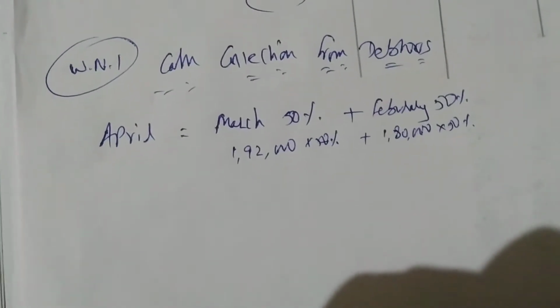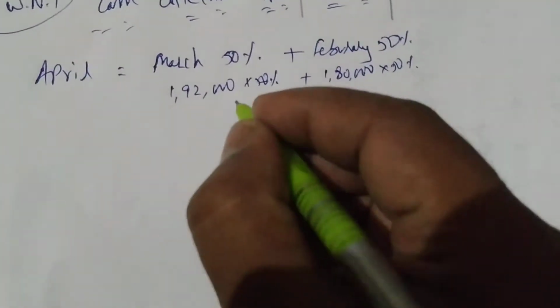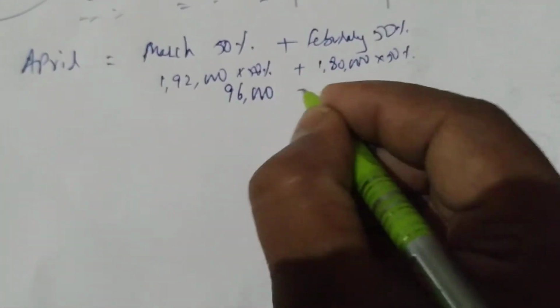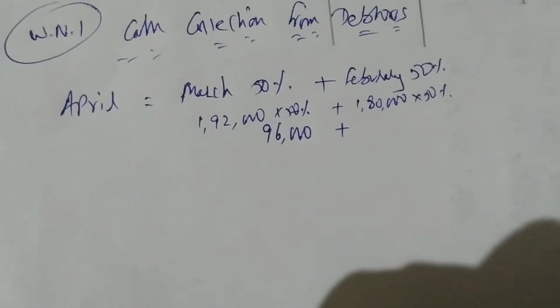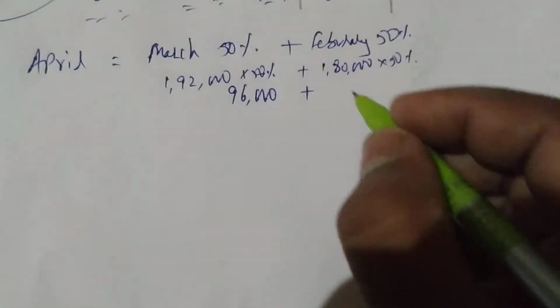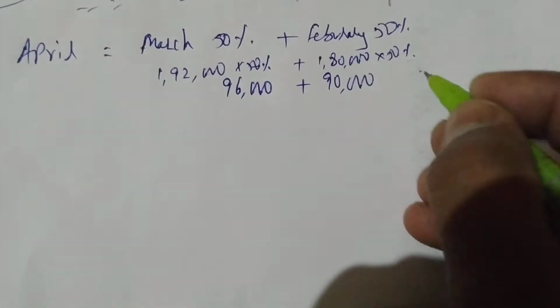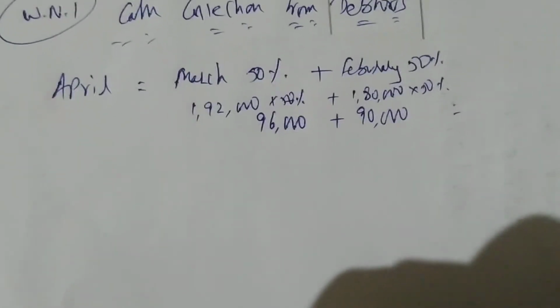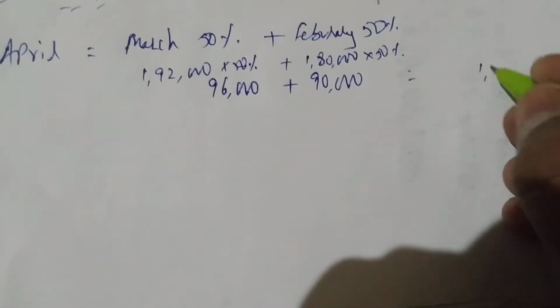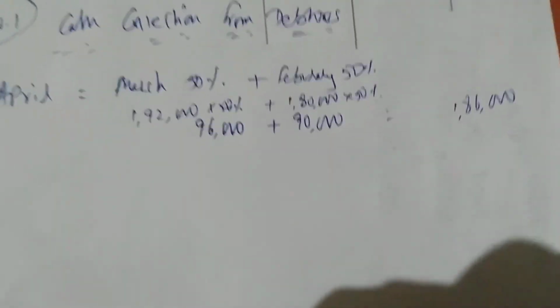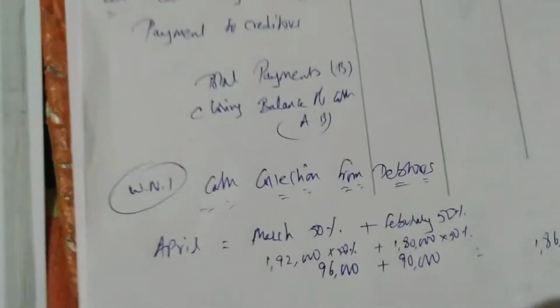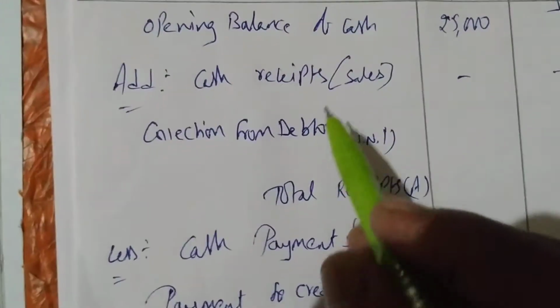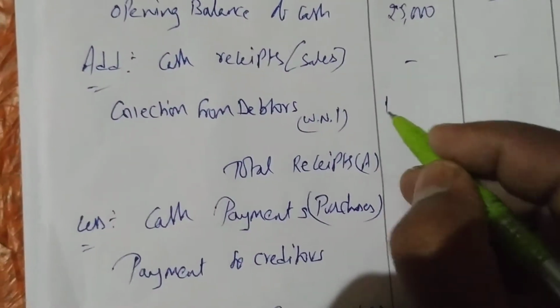March means 1,92,000 into 50%, we are getting 96,000. February 1,80,000 into 50% is 90,000. So in total we received 96,000 plus 90,000, which is 1,86,000. Easy. So can I write in the month of April, collection from debtors 1,86,000? Yes.